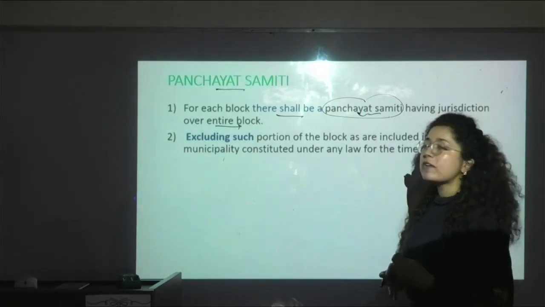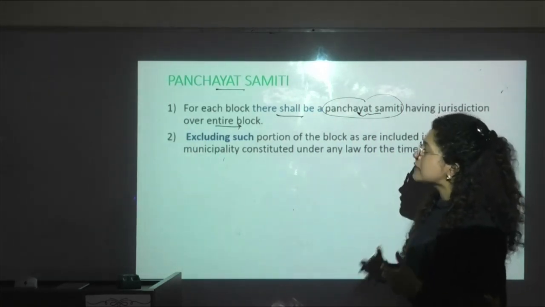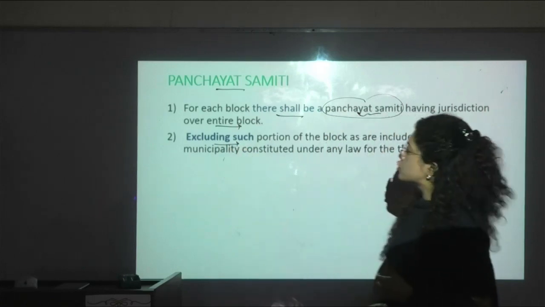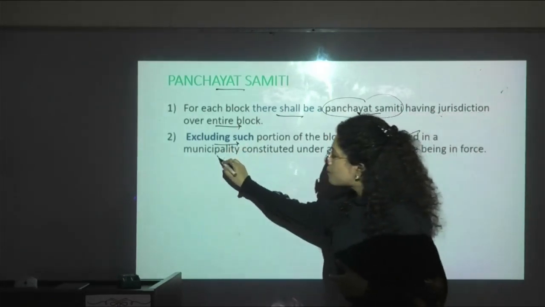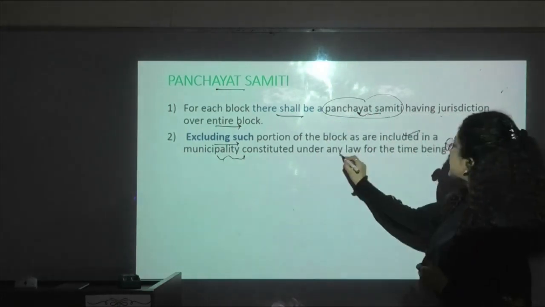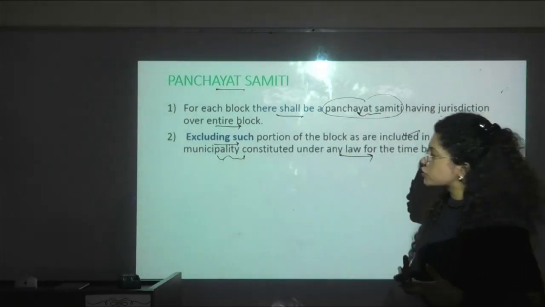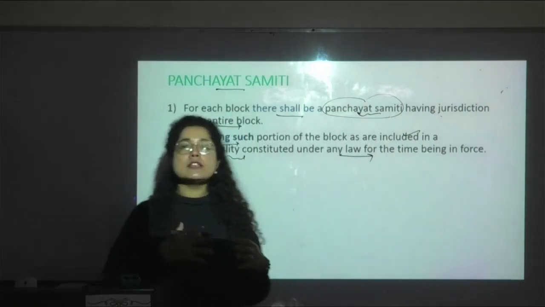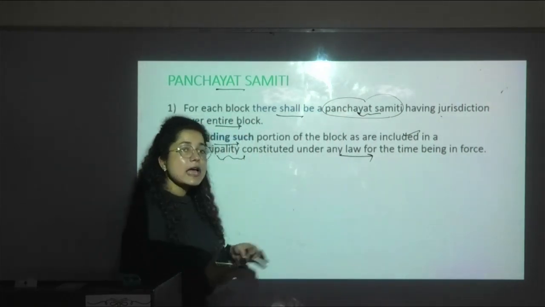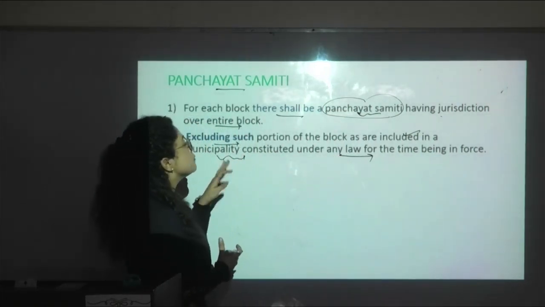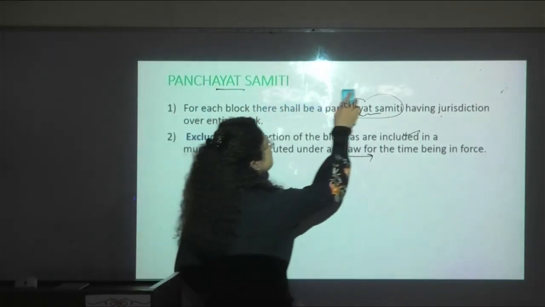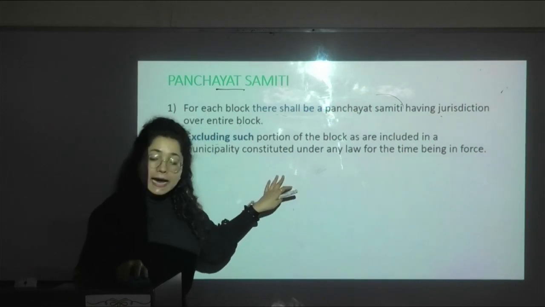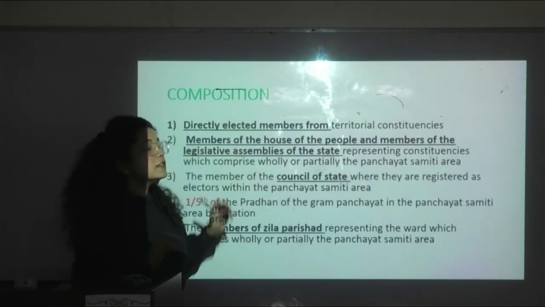But there is one exclusion: it excludes such portion of the block which is included in a municipality constituted under any law for the time being in force. So this is about the panchayat samiti. Let us see what exactly the composition of this panchayat samiti is.